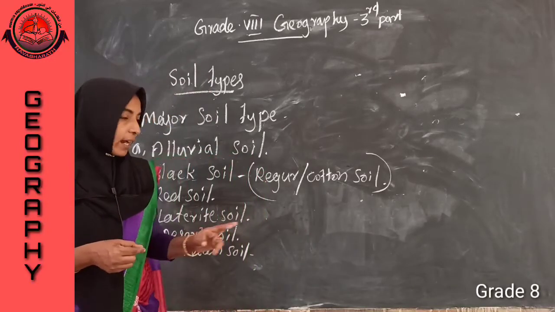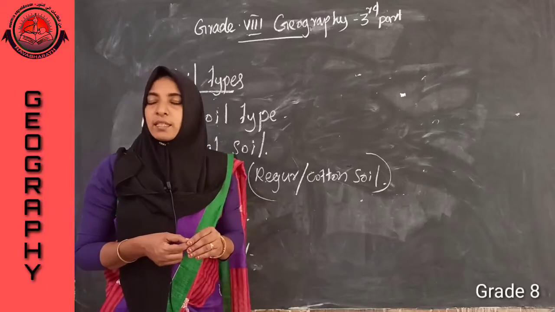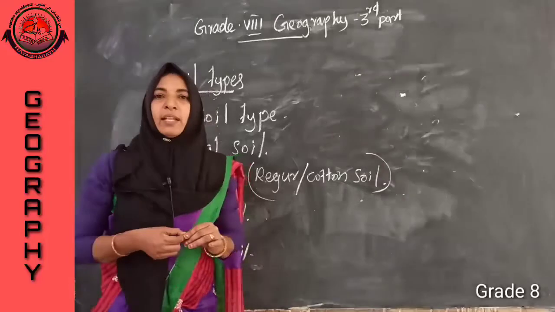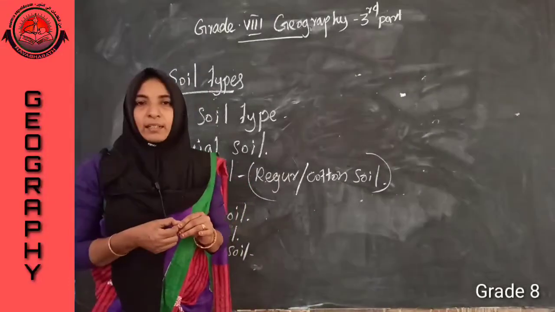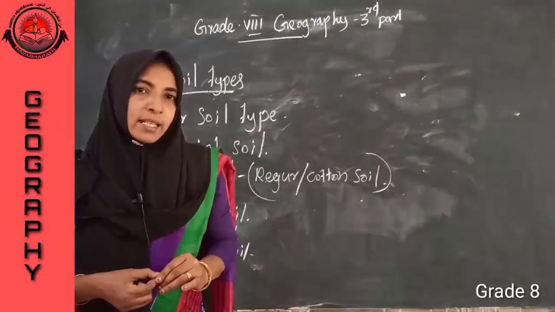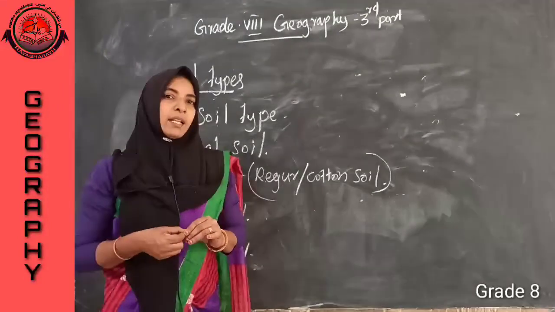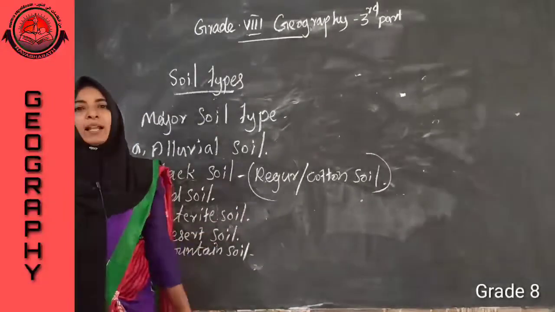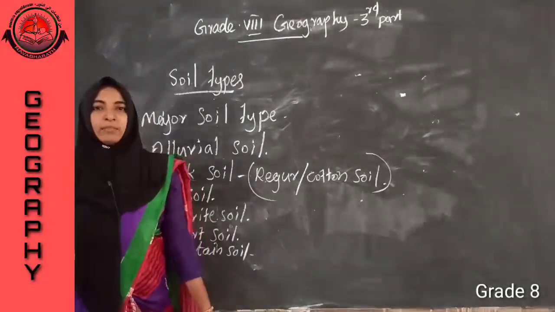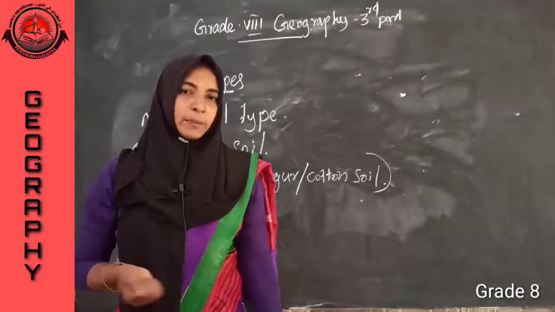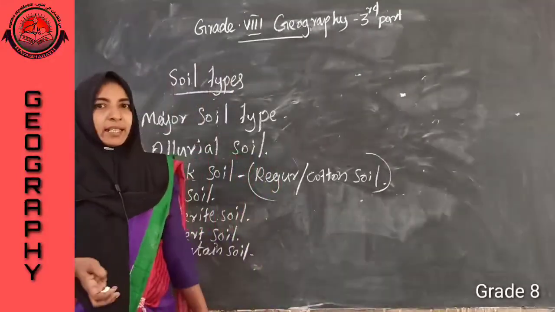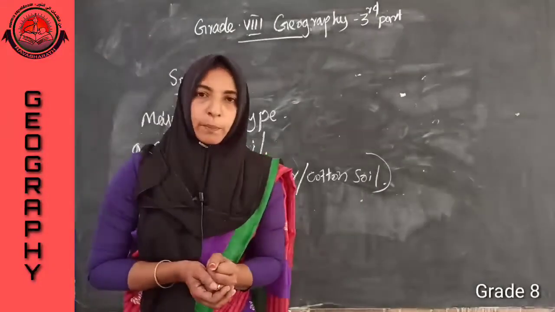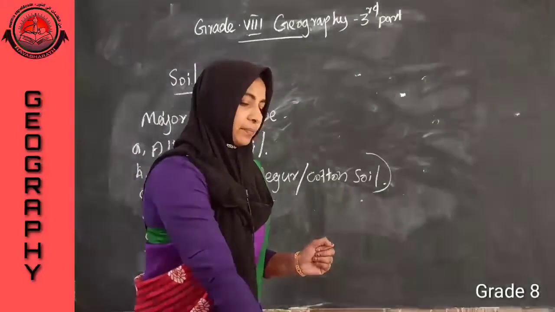If you add more water, or if it is possible to provide water supply, we can cultivate crops there in a desert soil. Then last one, mountain soil, which we can find in valleys and hill slopes. Is it clear? Can we move to next topic? Next topic is soil erosion.